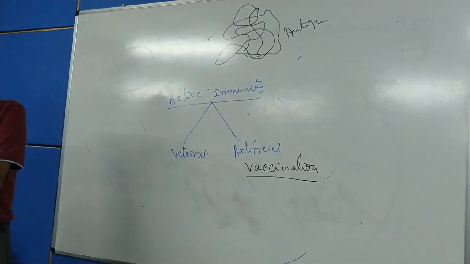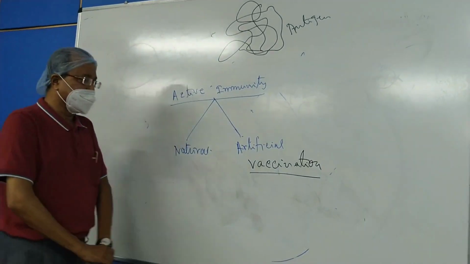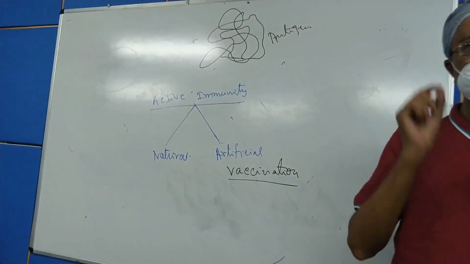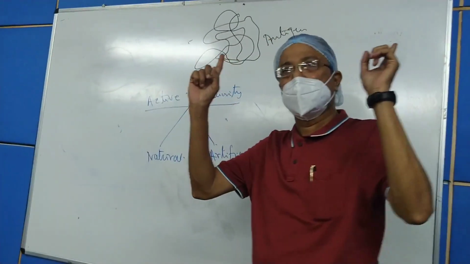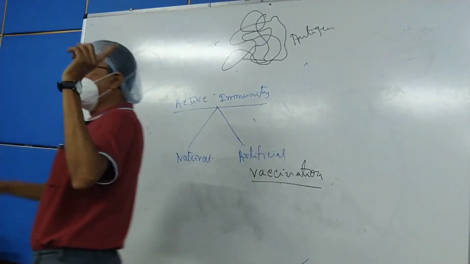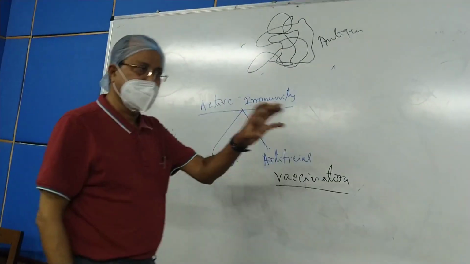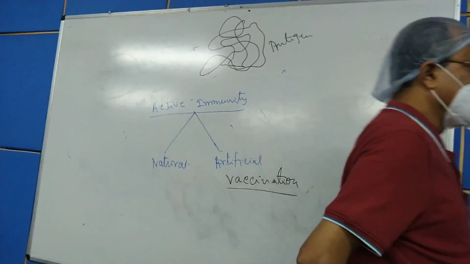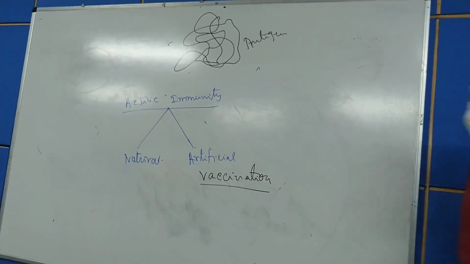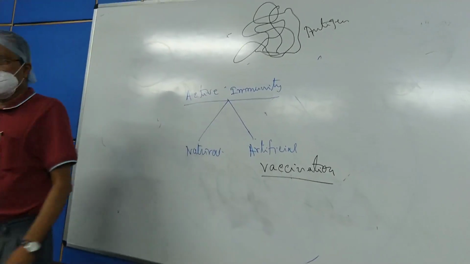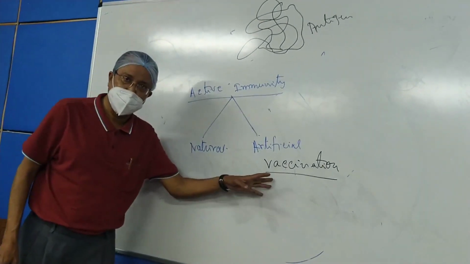When the natural infection occurs, that antibody kills the natural virus. This is the principle of all vaccines in the world. That is also applicable in this corona vaccination, because it is now very pertinent and relevant throughout the world. That's why I am talking about this. So artificial active immunity is the vaccination, right?